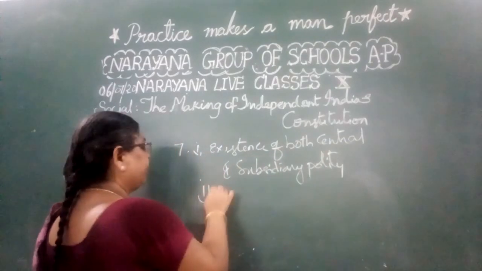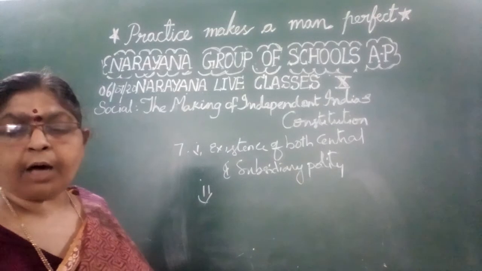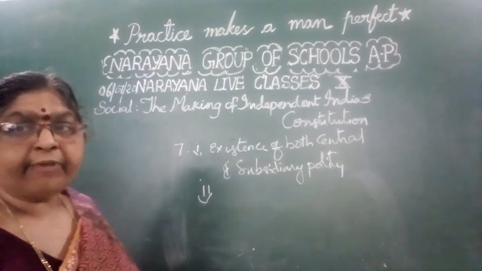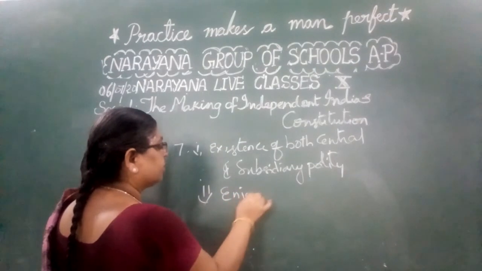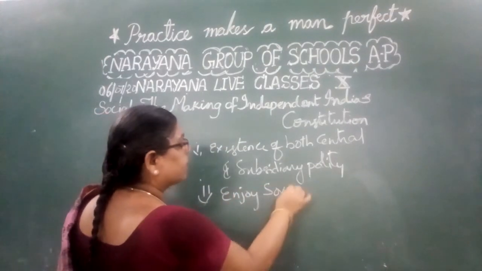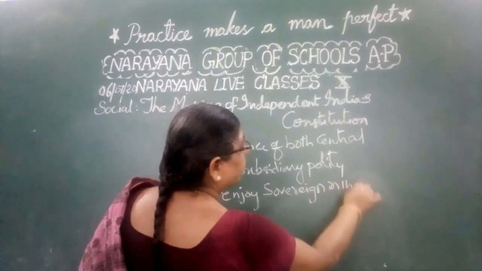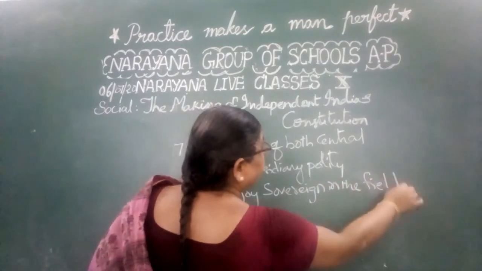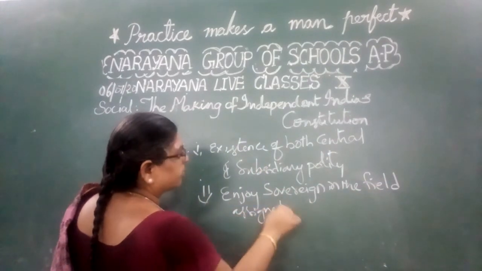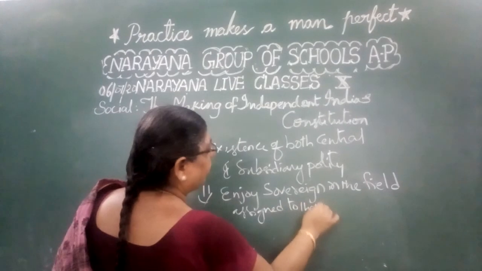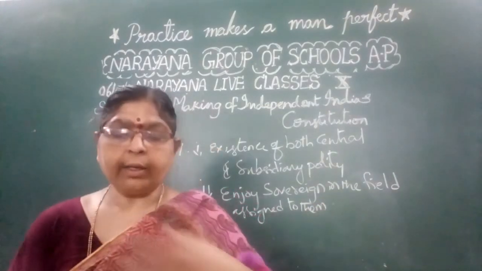At the same time, they enjoy these two powers. They enjoy the sovereign powers in the field assigned to it. It means they enjoy sovereign powers in the field given to them, in the field assigned to them. Then only we call that a federal constitution.